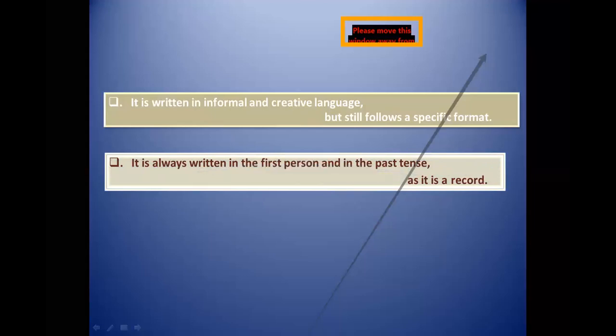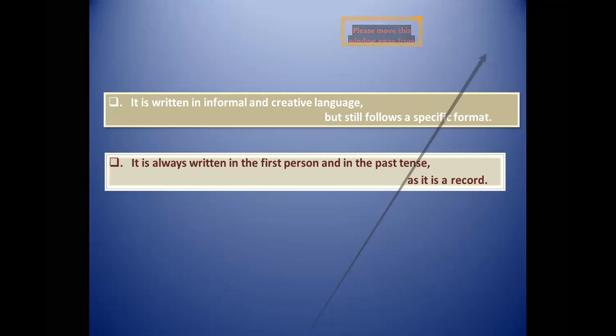Now you see, it is always written in the first person and in the past tense, as it is a record. Students, the first thing is this: when you're writing a diary, it is totally related to you. Like, I saw this, I felt this was taking place there, and I had some sort of feeling that it shouldn't take place, or I should try to stop this, or I interrupted. That means ultimately it is related to the first person, right?